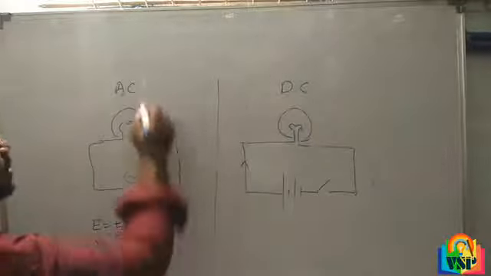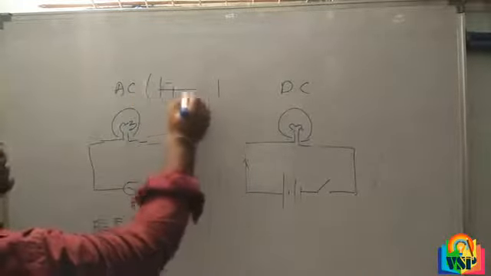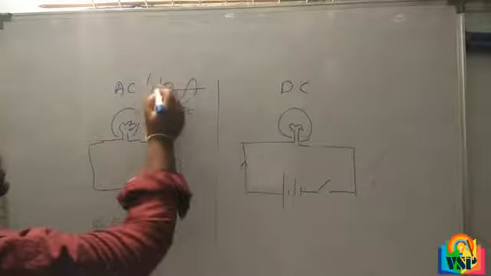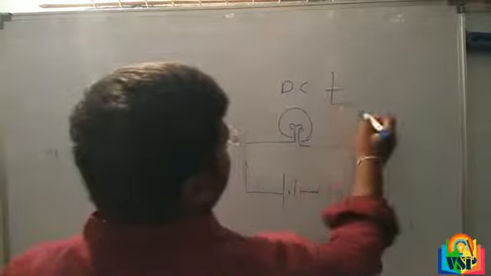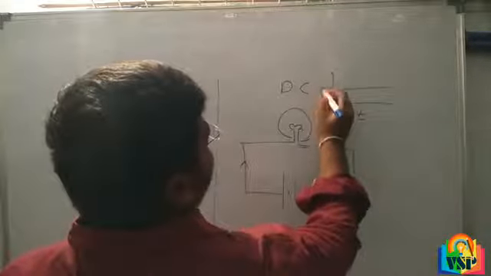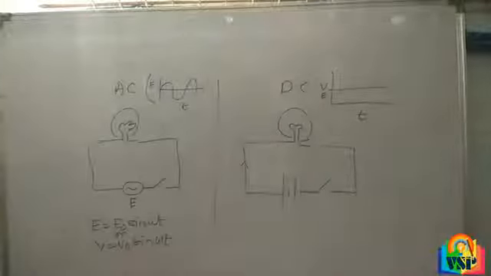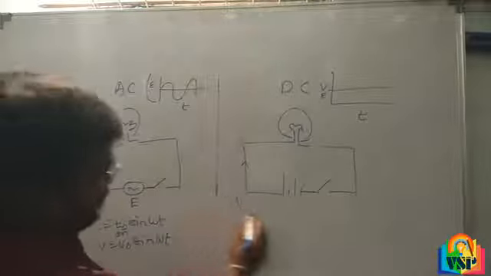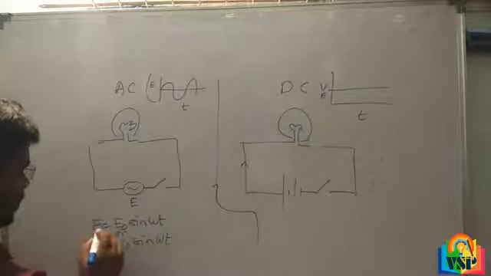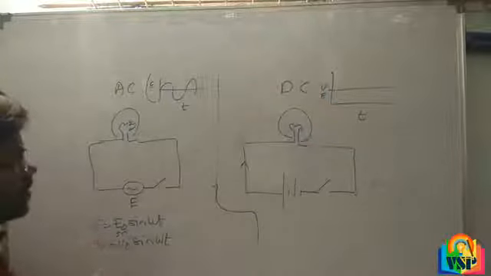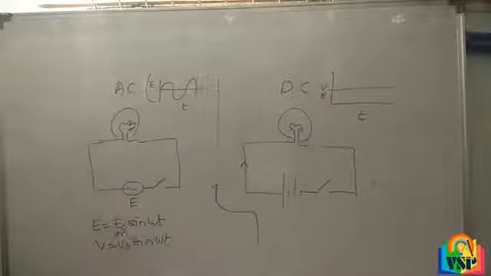AC current means a quantity continuously varying with respect to time. DC current is like this, time and voltage, direct current. Here some values are there. E naught means peak value. E and V mean voltage and current at any instant.